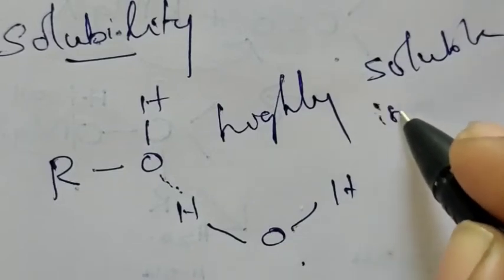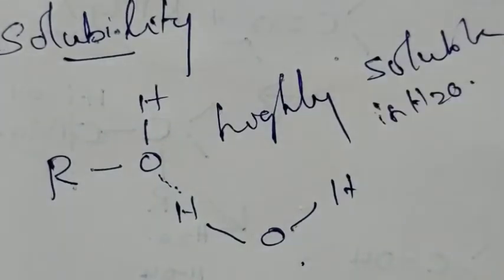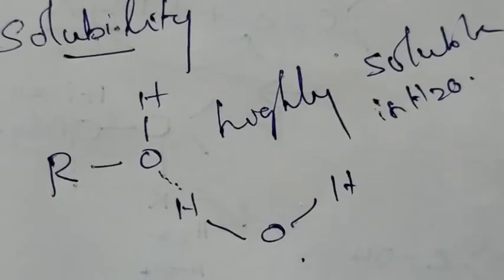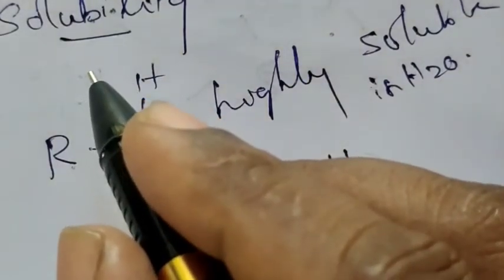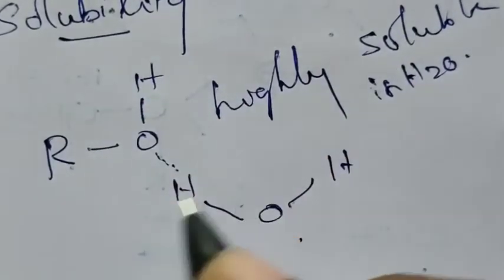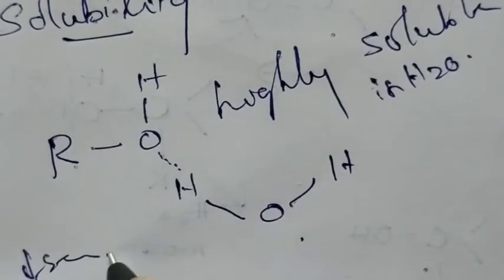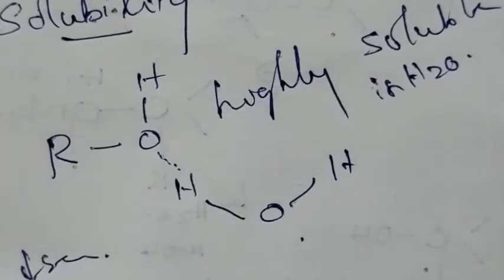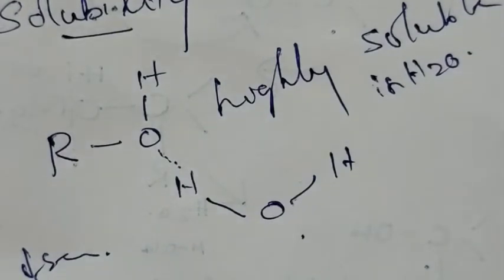The solubility of alcohols decreases with the increase in size. When the size increases, automatically solubility decreases. That's all about the solubility of alcohols and phenol.